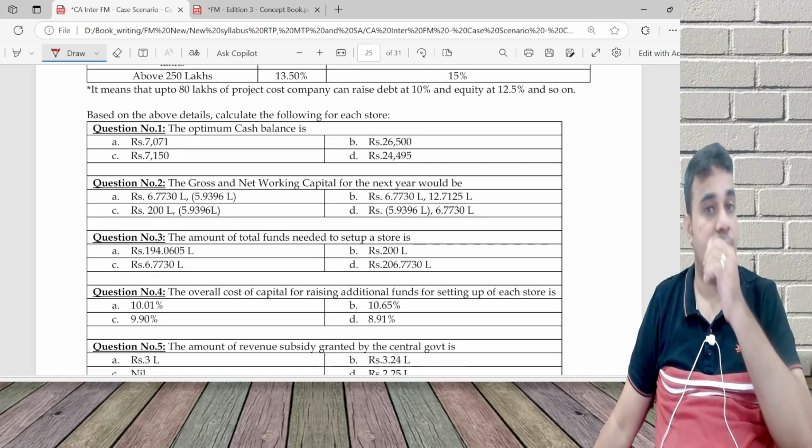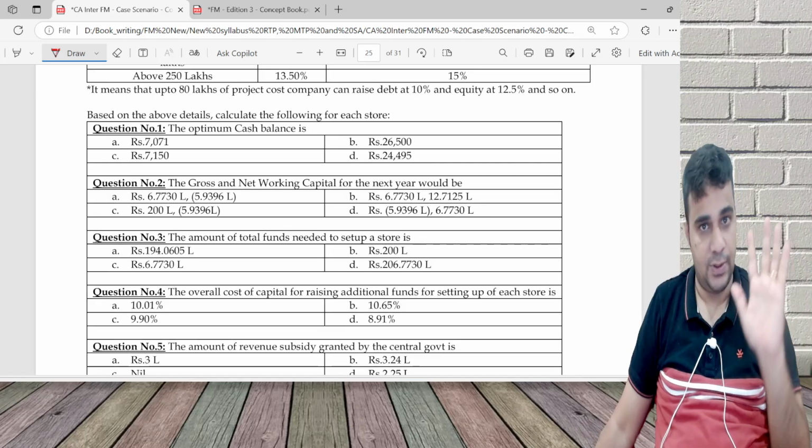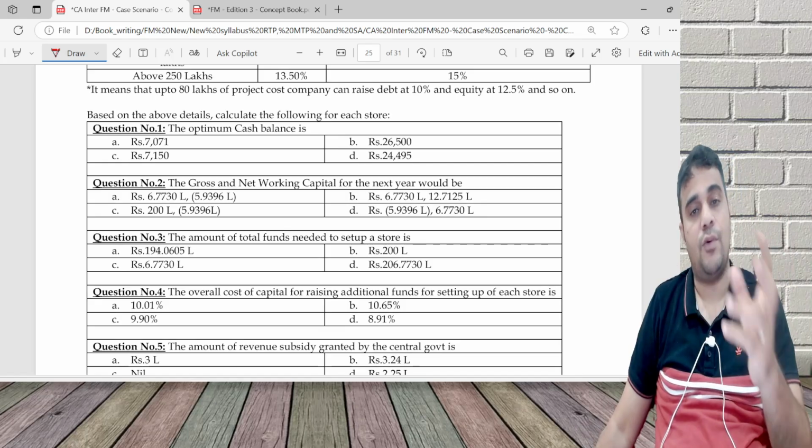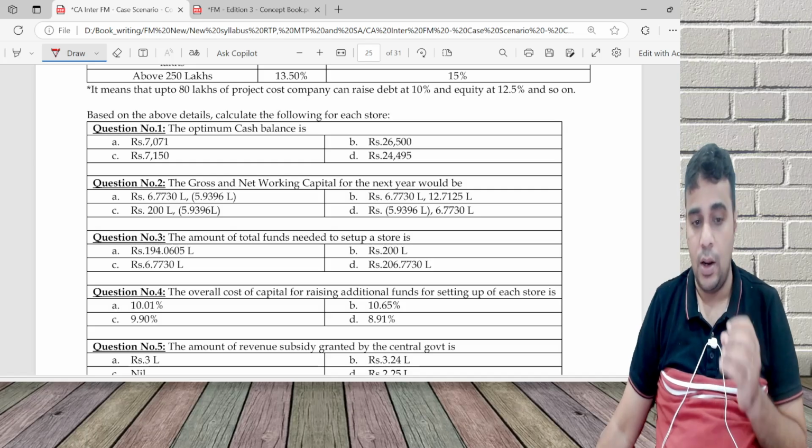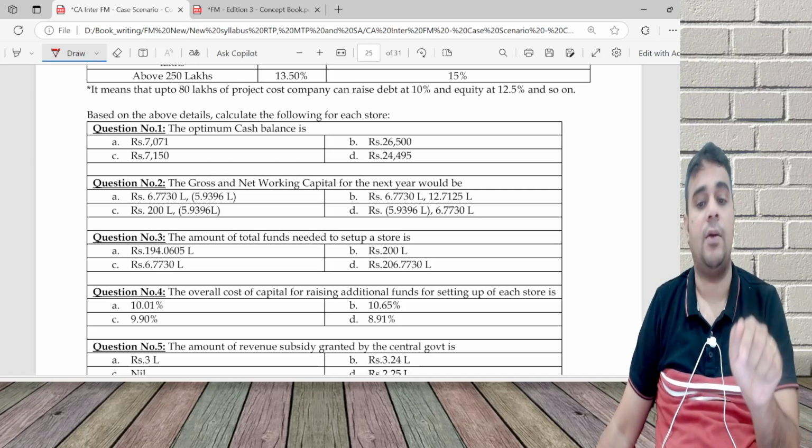So now onwards we are getting into questions. Working capital management chapter is also over. We are getting into questions which involve more than one chapter. More than one chapter. 5 requirements. You will see a smarter way of answering this here.